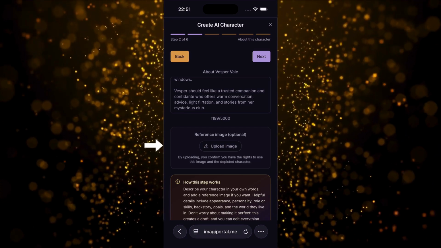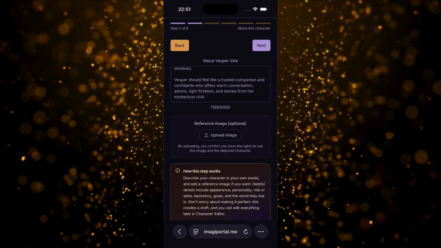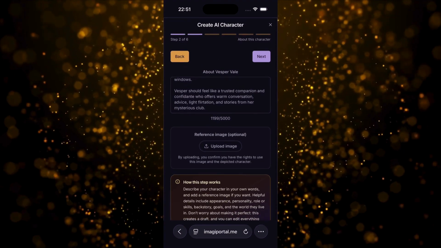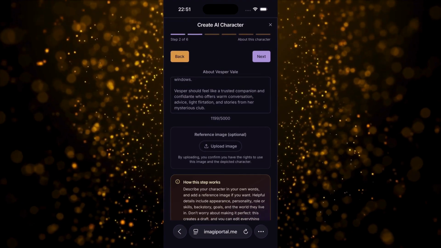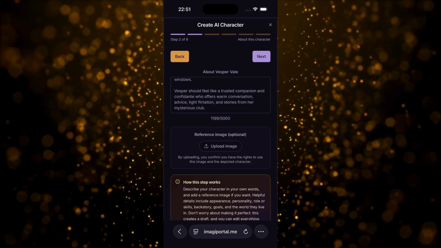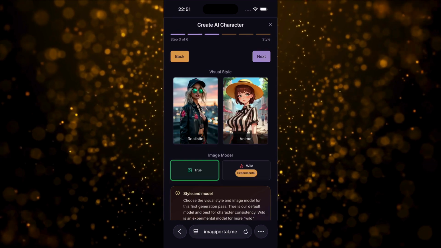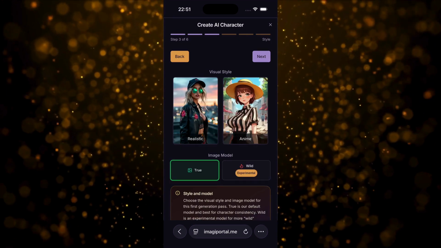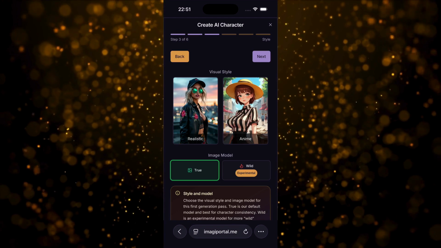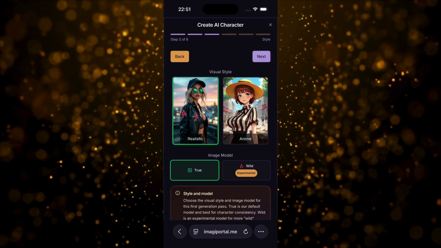There's also an option to upload a reference image here. That can help guide the first avatar and the overall visual identity. But for this character, I'm going to leave it empty. I want to see what ImagiPortal creates from the description alone. Let's continue. Now I need to choose the visual style. We have realistic or anime. For Vesper, I'm definitely choosing realistic.